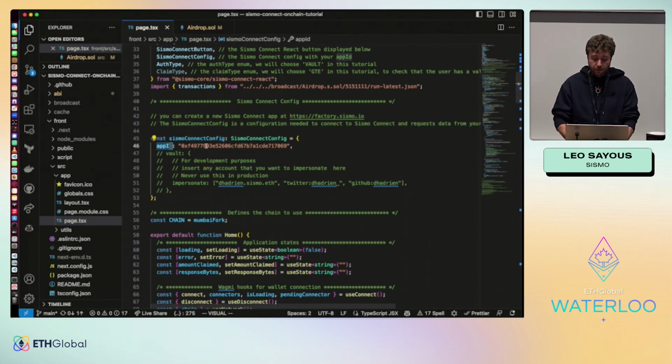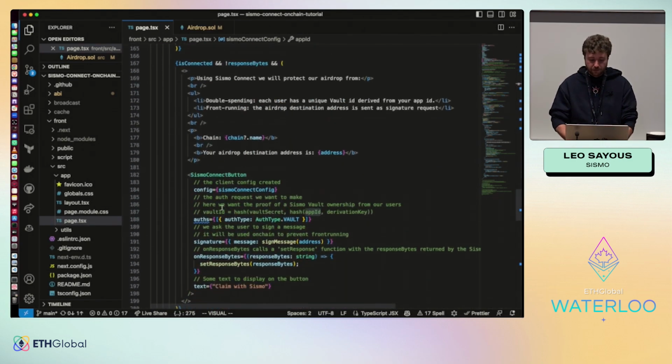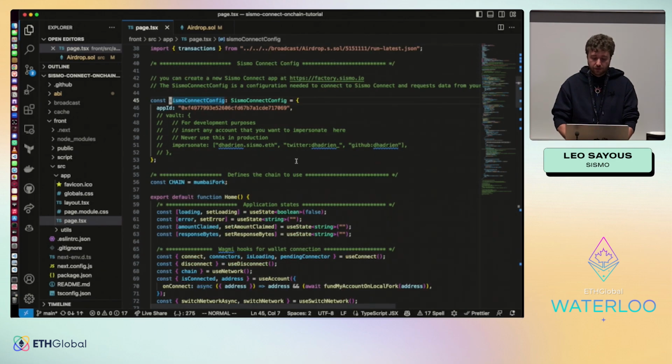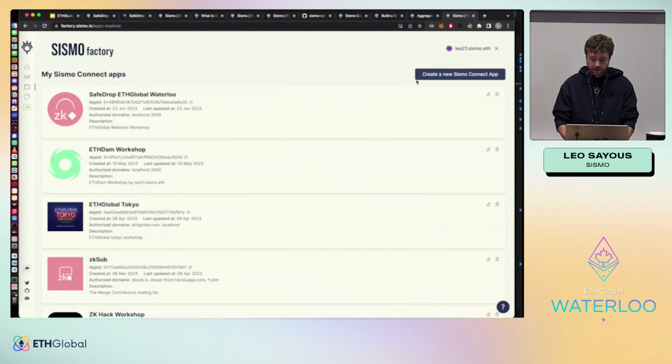To begin with, let's try to find the Sismo Connect button, which is here. And we have the config to define. We start by defining the app ID. This app ID here is the one for the tutorial. We are going to replace it with our new app ID. Okay, let's come back again